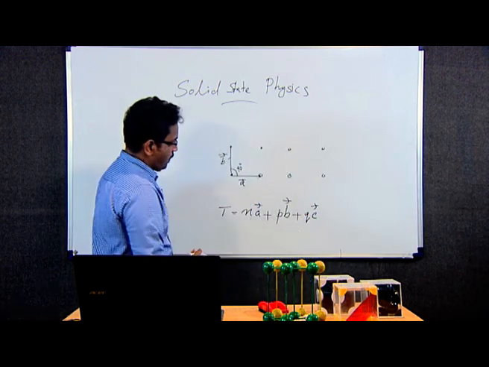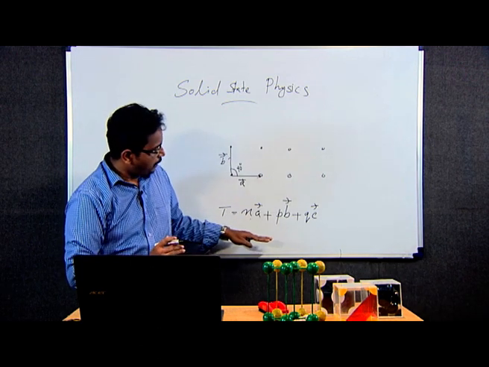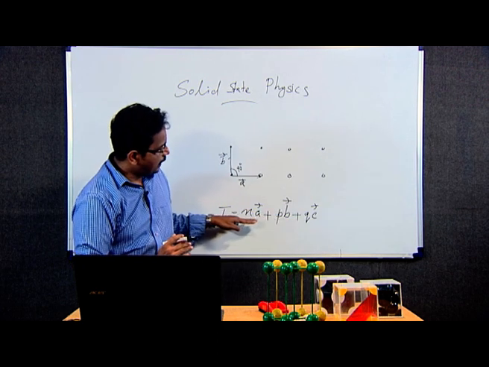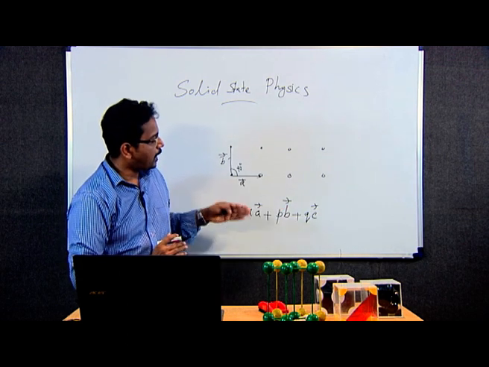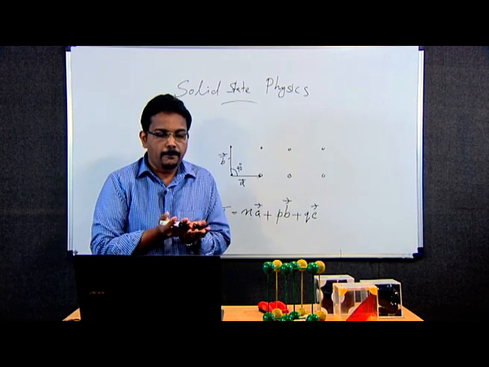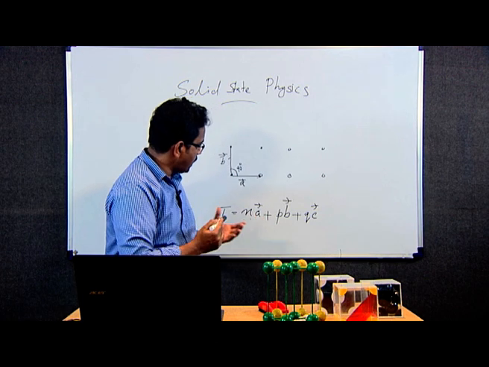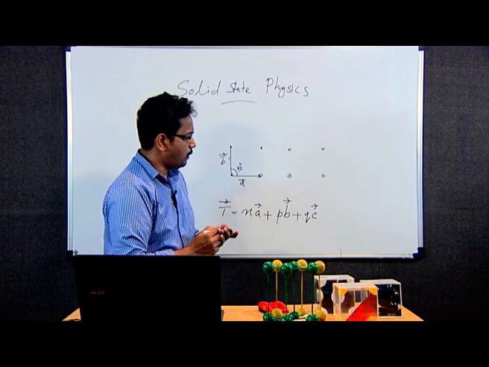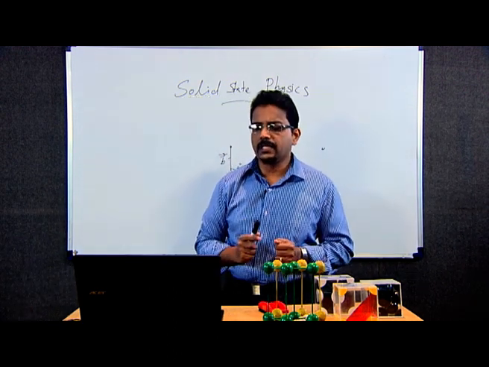So, this is the translation vector for how the atoms are growing: n A plus P B plus Q C, and the numbers n, P and Q become higher and higher as a crystal grows bigger and bigger. This integer translation vector is very important when we discuss different properties of crystals and how different planes grow in a crystal.